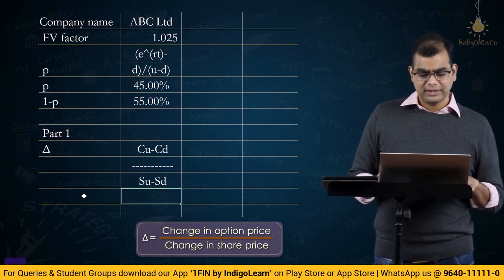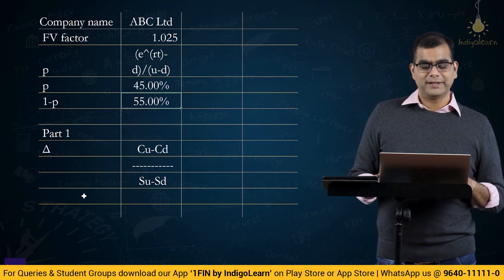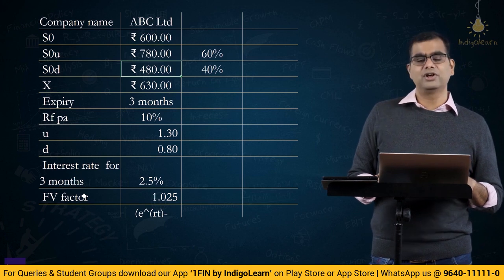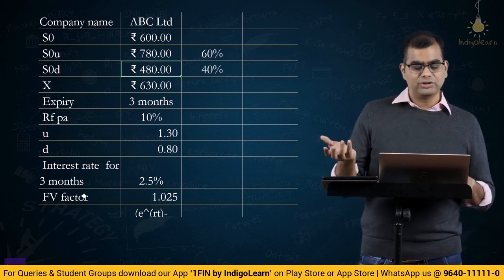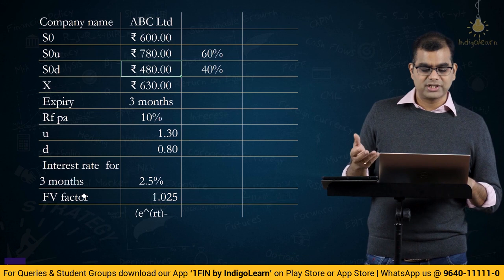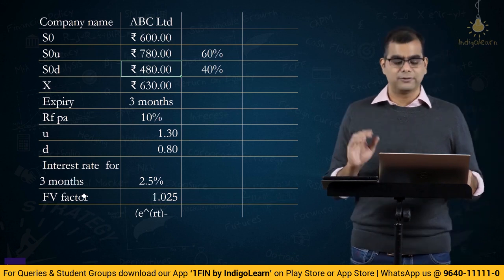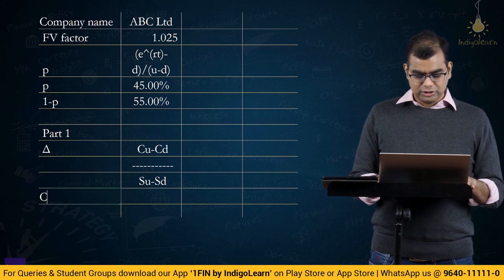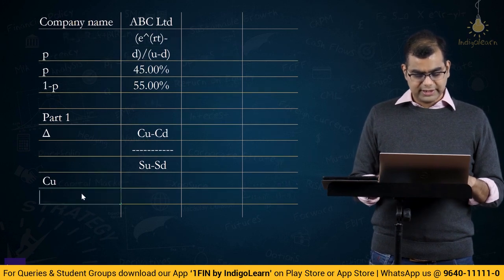Correct? Now, what is the SU and SD? We already have S0U and S0D. What is the value of the call option when you reach S0U? What is the value of the call option when you reach S0D is what you have to find out. So, we have to find out now what is CU and CD.